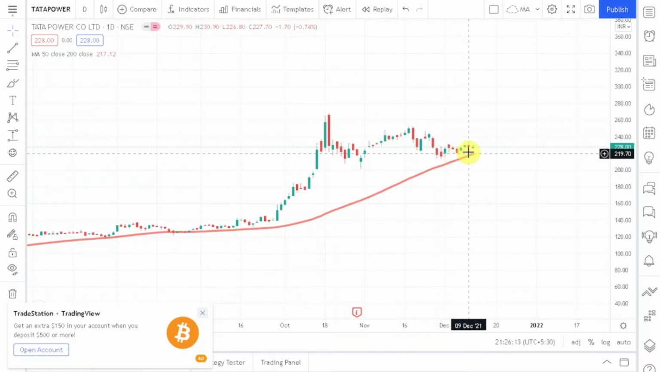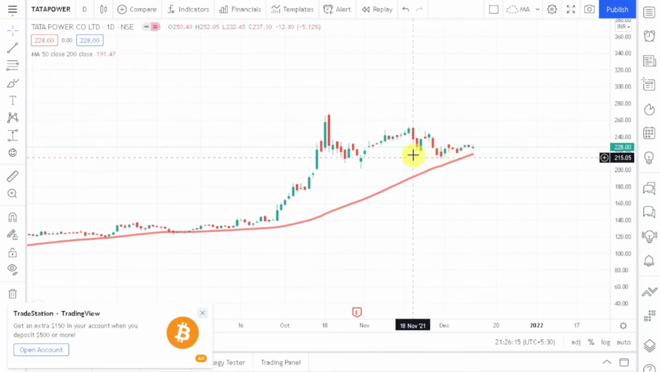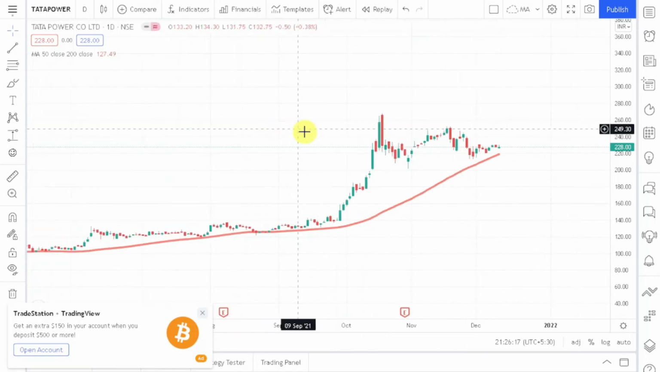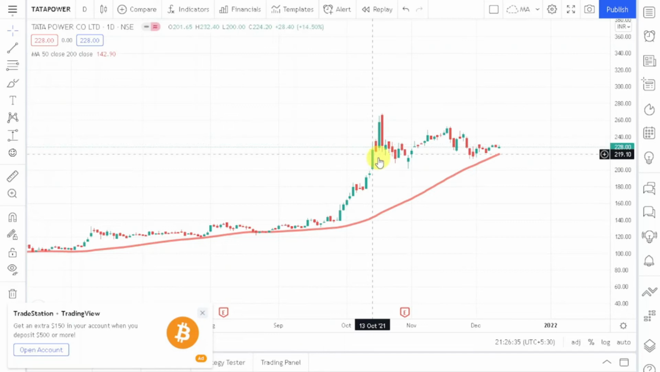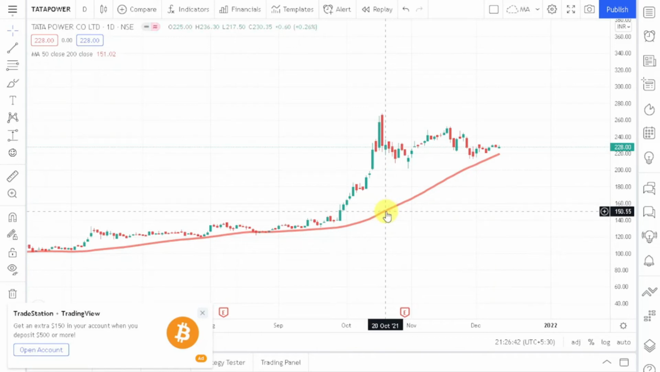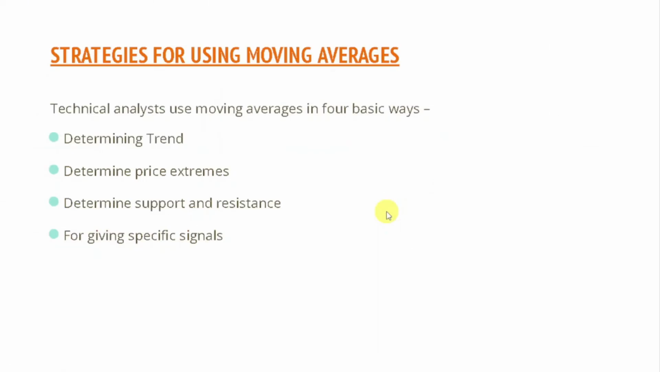I think this is what is happening in the Tata Power stock. This is a very good example of how you can determine price extremes using a moving average. One should cover all the long positions at this point because of the price extreme factor which I told you about. I hope this is clear to you. This concept is not talked about very much, but it is an important concept which you should know about moving averages. So this was the third point.